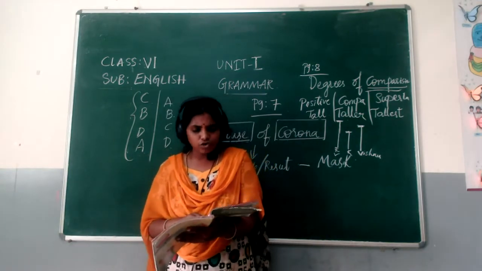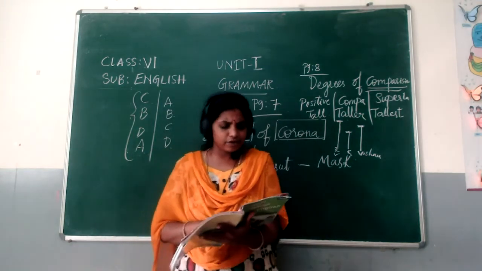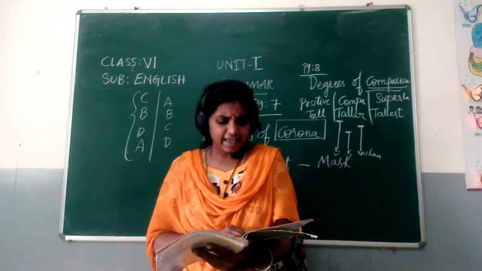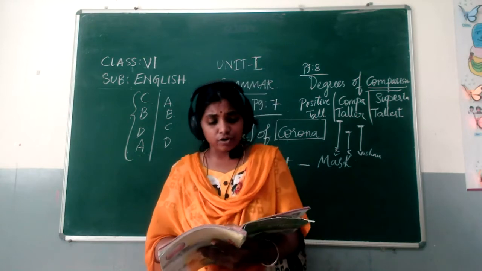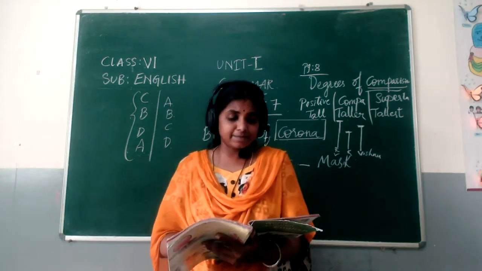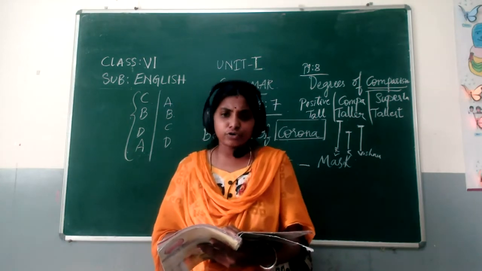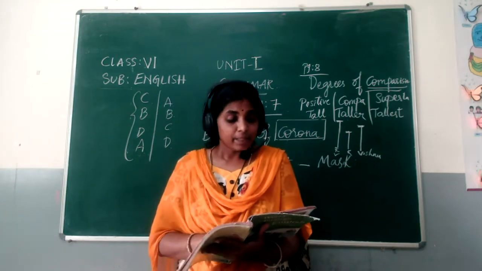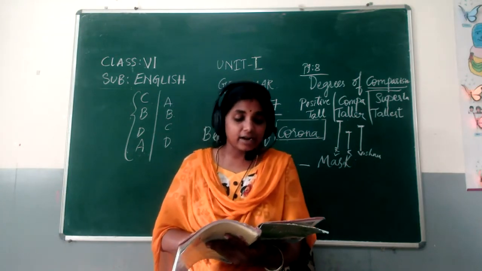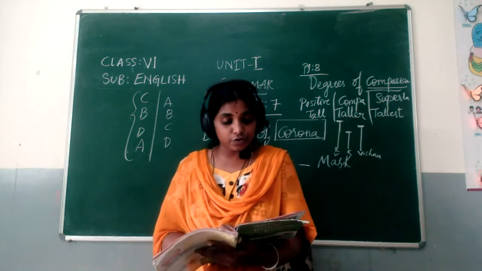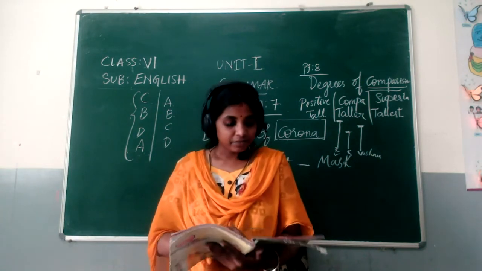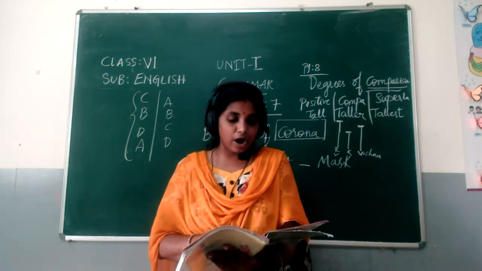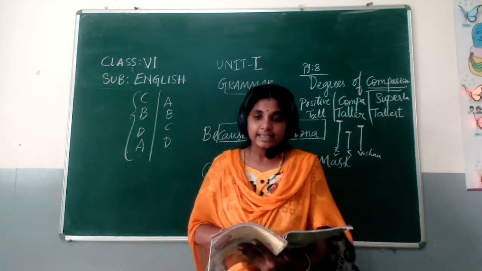The donkey is not so big as the elephant. In the above sentences, the elephant and the donkey are compared with respect to their size. According to their size, they are compared. The words big and bigger are adjectives that are used to compare their size. Okay, clear now?